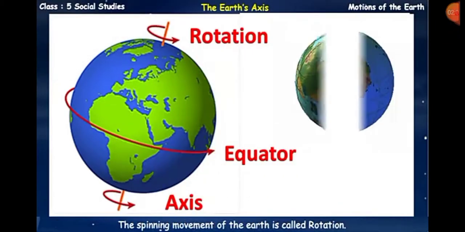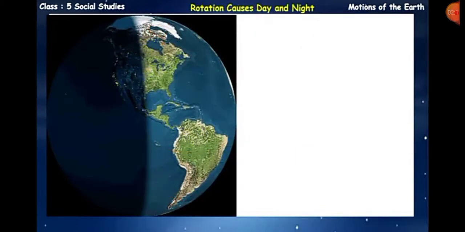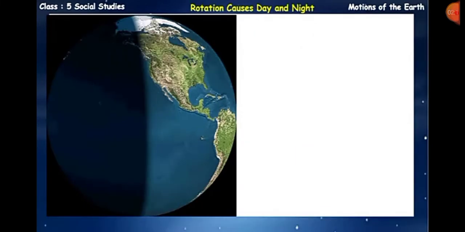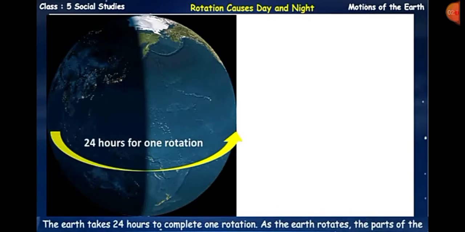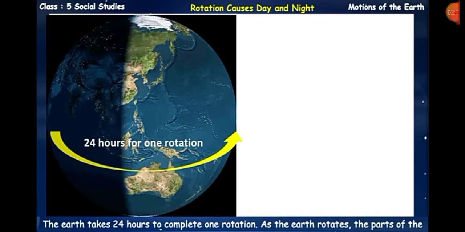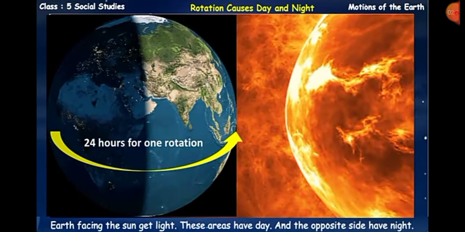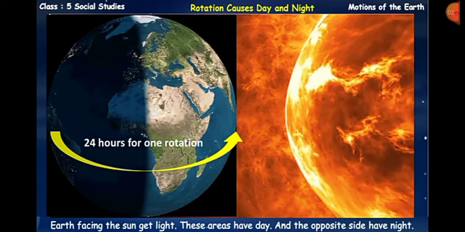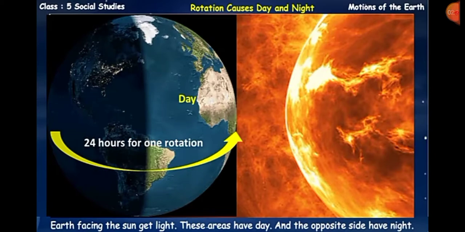Okay students, so the spinning movement of the earth is called rotation. Okay, so as you can see in this figure, our earth is rotating. The earth takes 24 hours to complete one rotation. As the earth rotates, the part facing the sun gets light, this area has day and the opposite side has night.